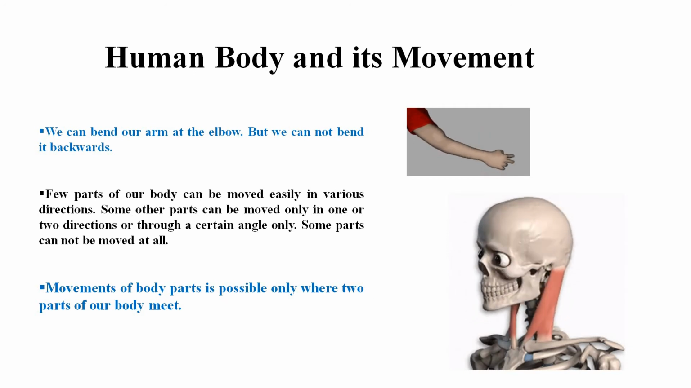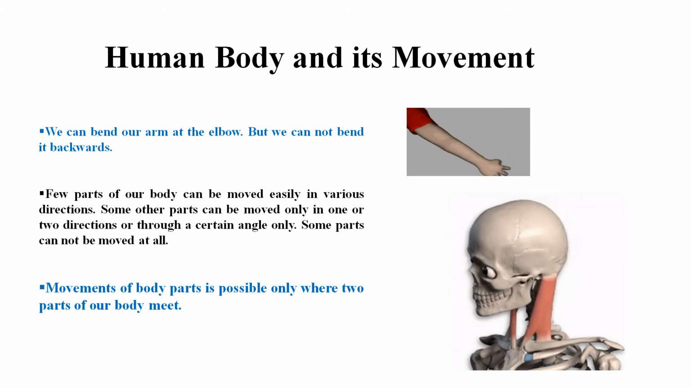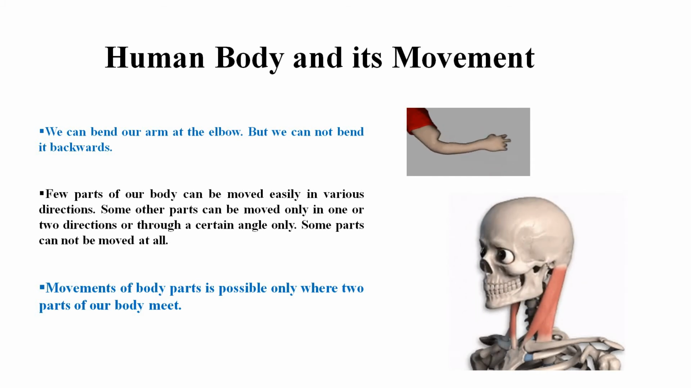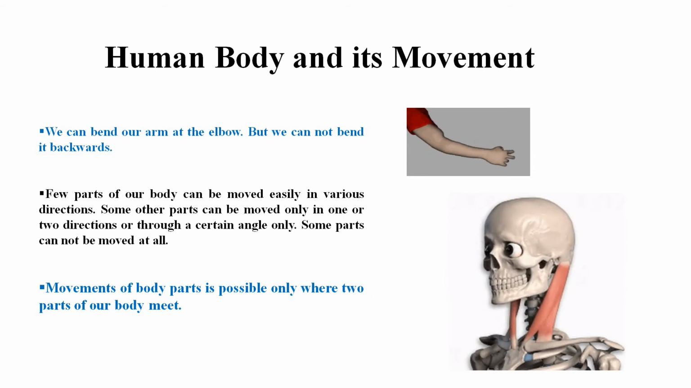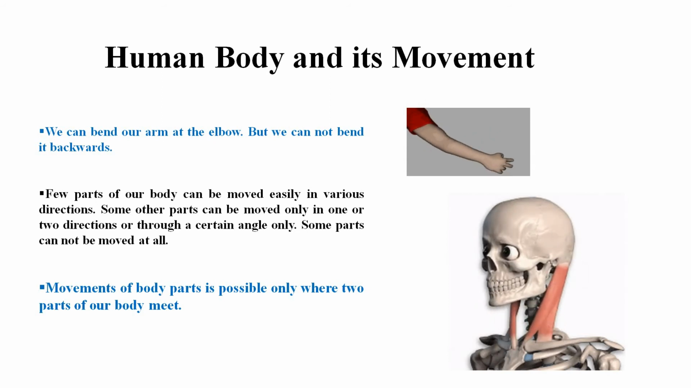From the movements of certain parts of our body, it is clear that a few parts can be moved easily in various directions. Some other parts can be moved only in one or two directions, or through a certain angle only. Some parts cannot be moved at all. Thus, movement of body parts is possible only where two parts of our body meet. If we examine such locations in our body carefully, it is found that at all such locations, two or more bones are joined.